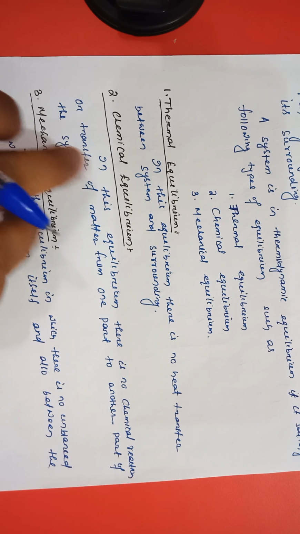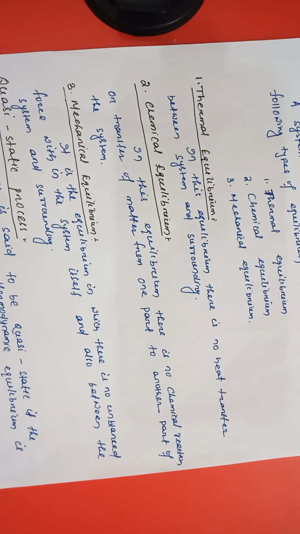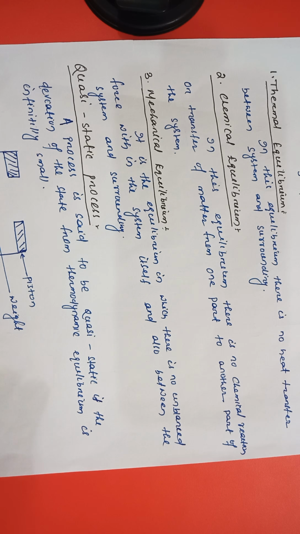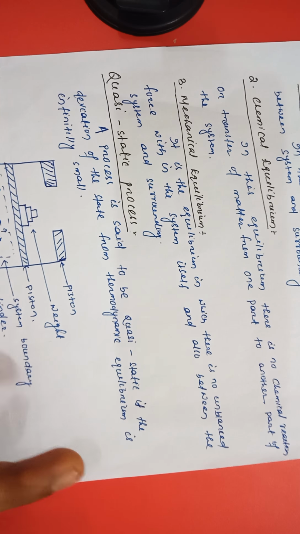What is thermal equilibrium? In this equilibrium there is no heat transfer between the system and surroundings. What is chemical equilibrium? There is no chemical reaction or transfer of matter from one part to another part of the system. What is mechanical equilibrium? In which there is no unbalanced force within the system itself and also between the system and surroundings.